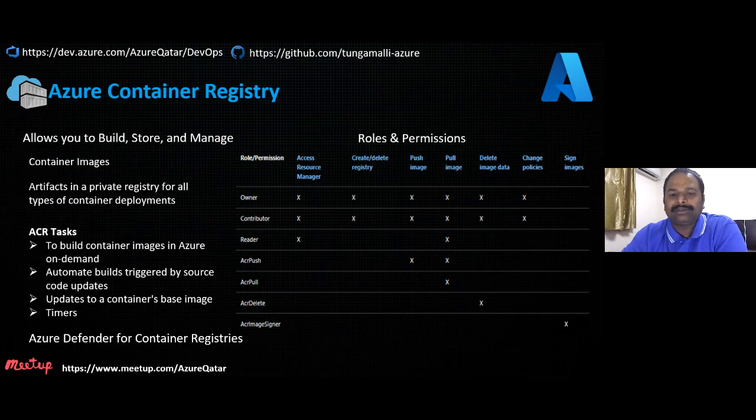Yes, the question is: in my source code, do I need a Docker Compose file? You can have either a Dockerfile or a Docker Compose file. In OpenShift we have something similar, where using your Dockerfile you create S2I images. The same concept here is called the deployment center, using your Dockerfile, which describes how you are going to build your image.